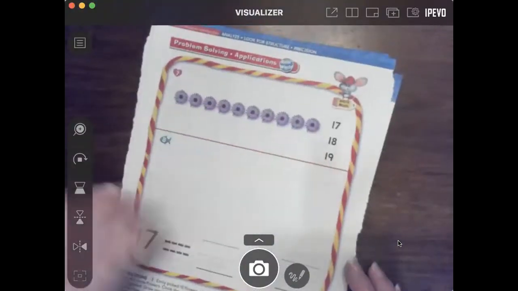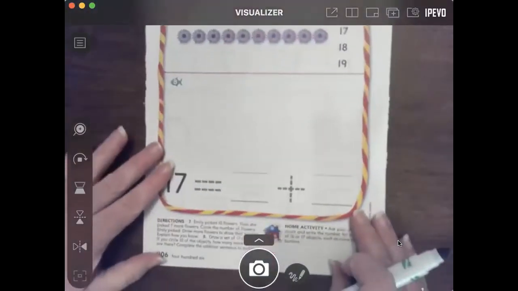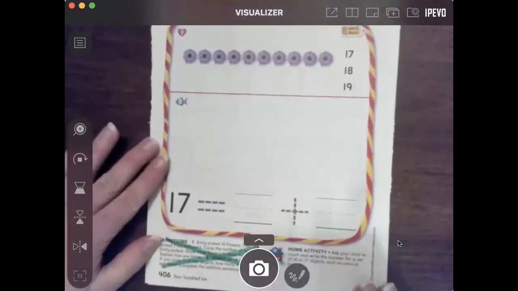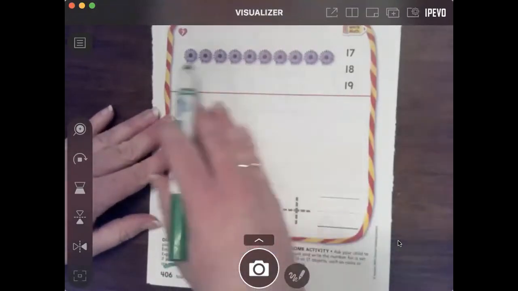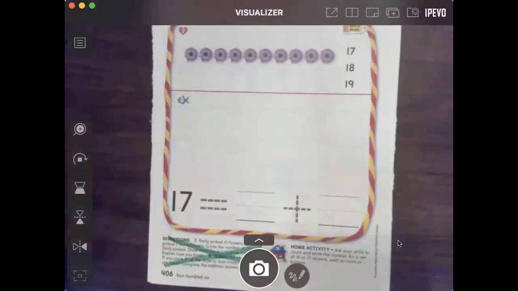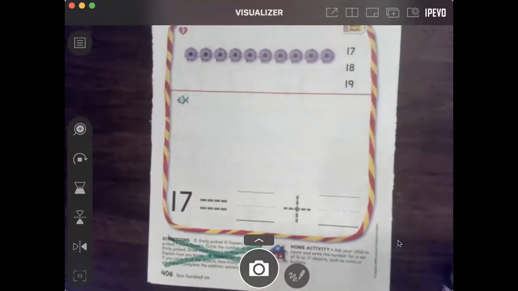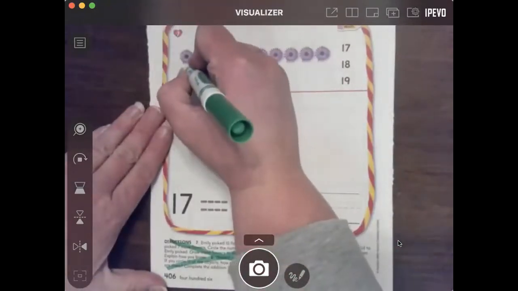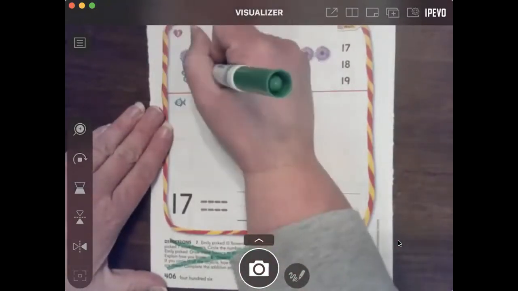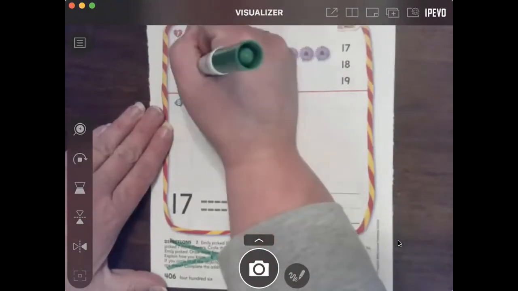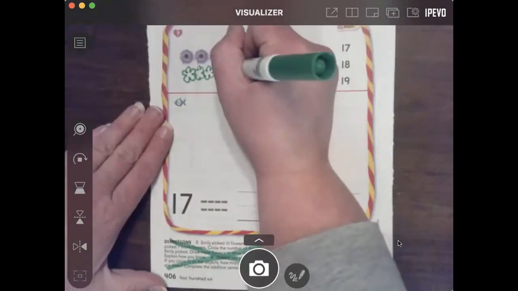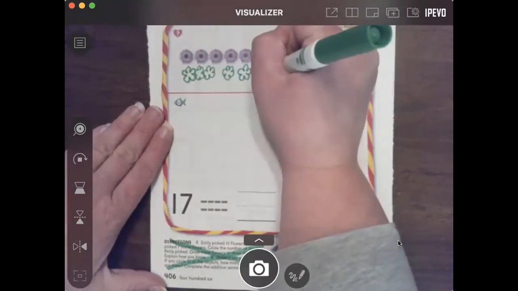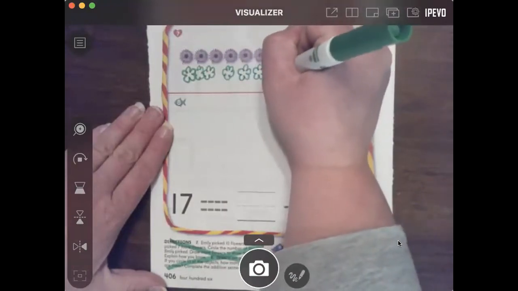The next page in your packet looks like this. And I want you to cross out these directions. And we're going to change them a little bit. Okay, so it says Emily picked 10 flowers. Then we're going to add 7 more flowers. So we have all of these in a row of 10. So then we picked 7 more. So let's draw quickly 7 more flowers. 1, 2, try to keep them lined up. 3 with the flowers above it. 4, 5, 6, 7.